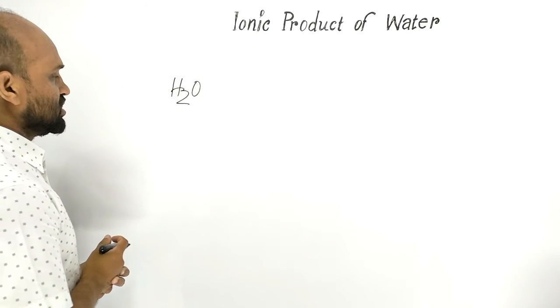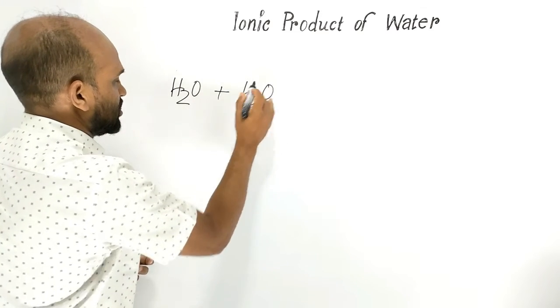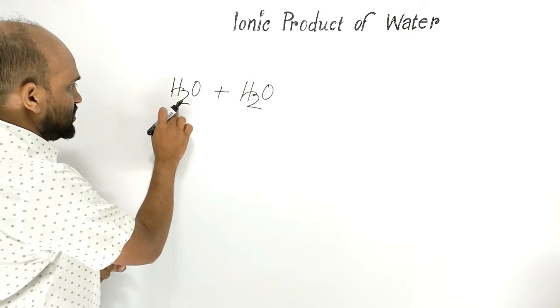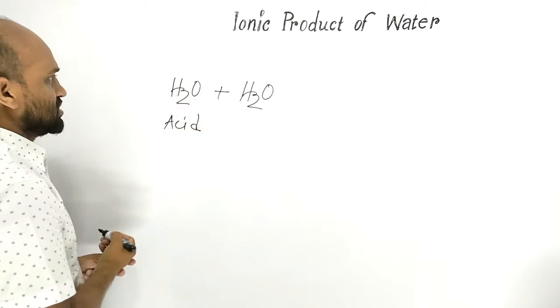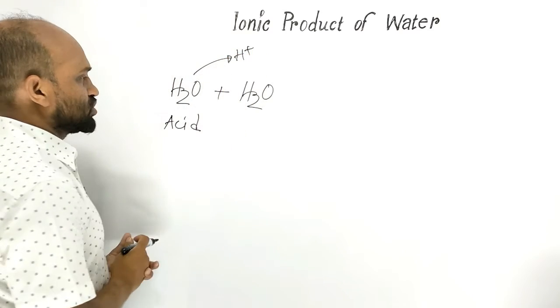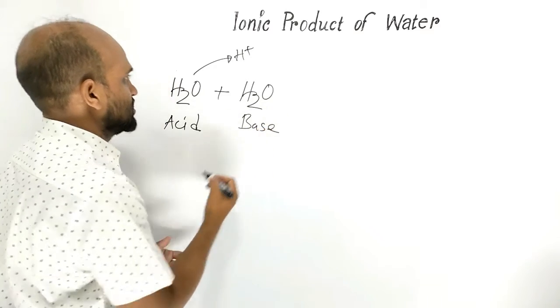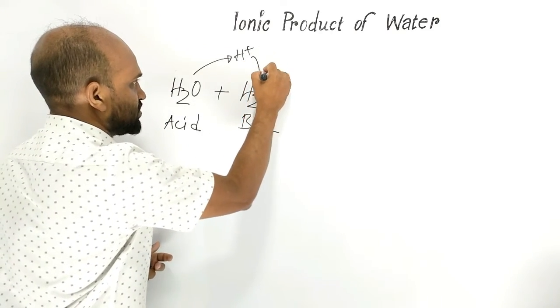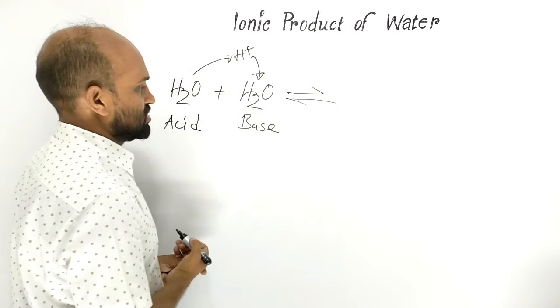One molecule of water. Let's write another molecule of water. If this water acts as acid, then it donates proton. If it acts as base, then it will accept that proton. Now let's write the equation.